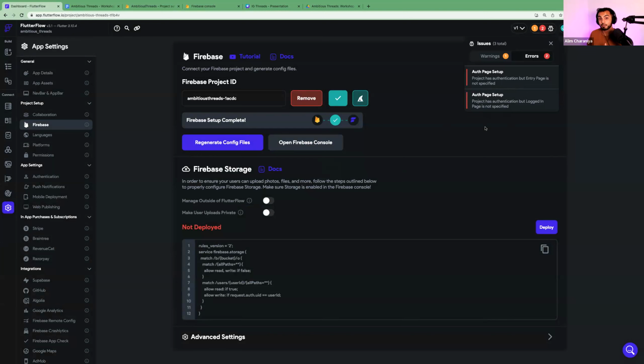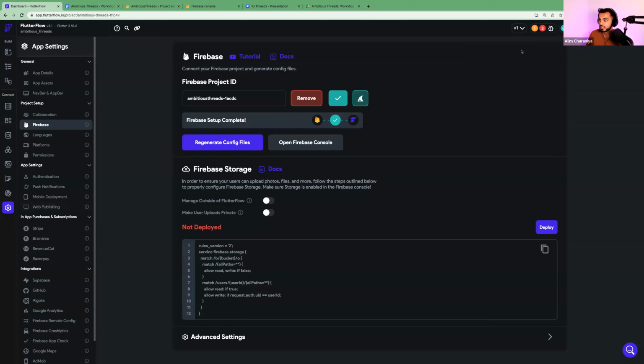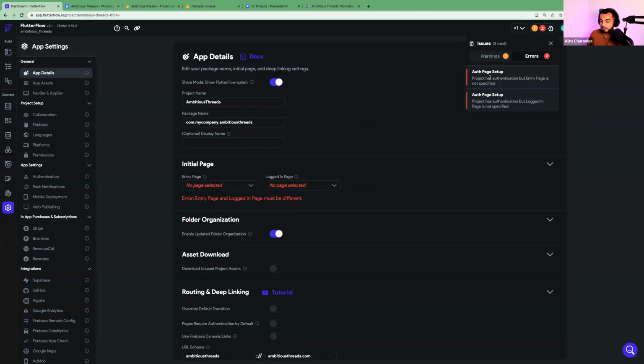Cool. What that means is that since we enabled authentication in our app, and authentication means login and sign up, right? That's authentication, like a login system. Since we enabled that system to be on, we have to tell our app, hey, where should a user go if they're logged in? And where should they go if they're logged out? Because there's definitely some pages that we don't want our user to see if they're logged out, right? So let's go back to that error and just tap on any of the items here, and we'll see lots of red. And FlutterFlow does a great job at screaming at us when it doesn't like something.